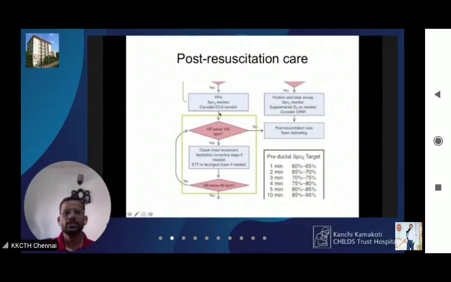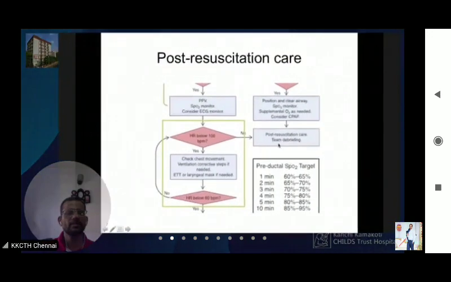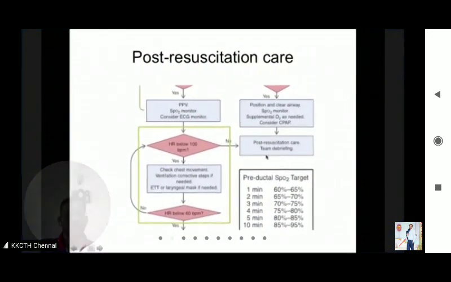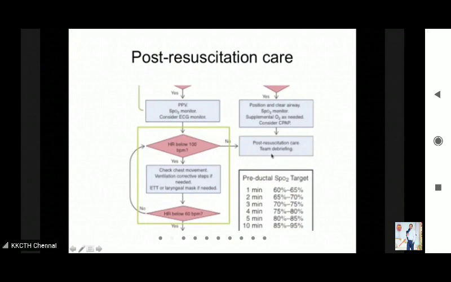So once you have provided positive pressure ventilation, then this baby would require post-resuscitation care and the team debriefing, right? So post-resuscitation care is also divided in our Indian NRP into two different components. If the baby received PPV for less than a minute, then baby would be kept under what is called observational care.